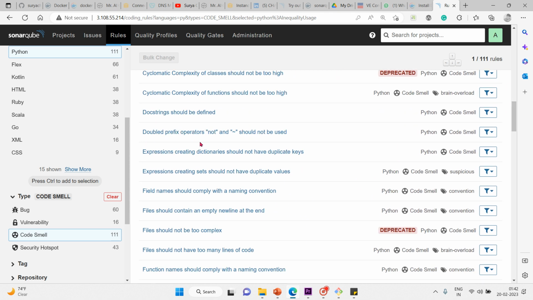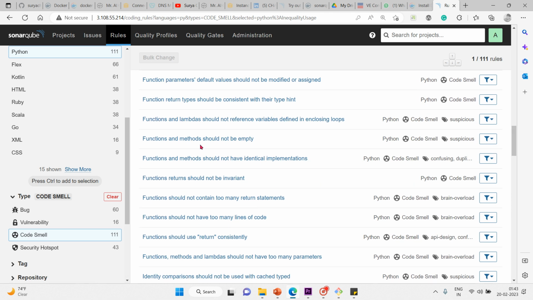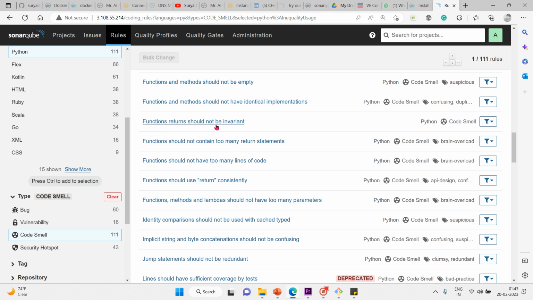Double prefix operators, not and tilde, should not be used. If you use them, what will happen? And functions and methods should not be empty. You just randomly write a function and keep it empty. Those are very bad things. And even functions and lambdas should not reference variables defined in an enclosing loop. Function returns should not be invariant.